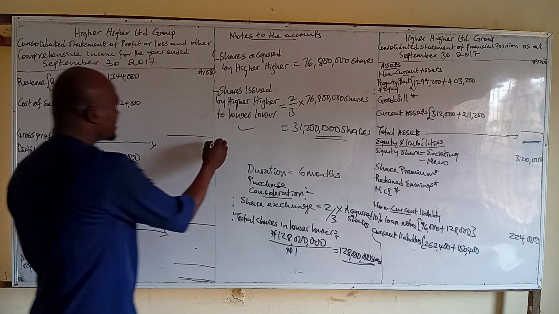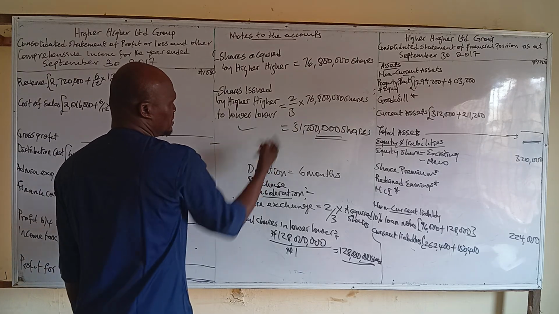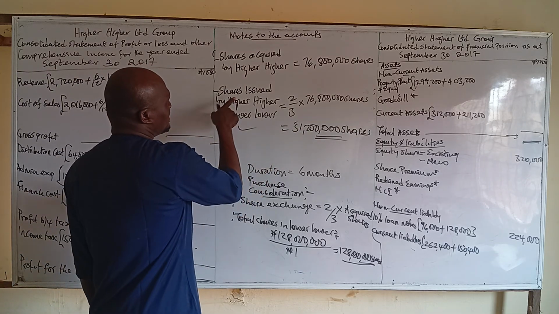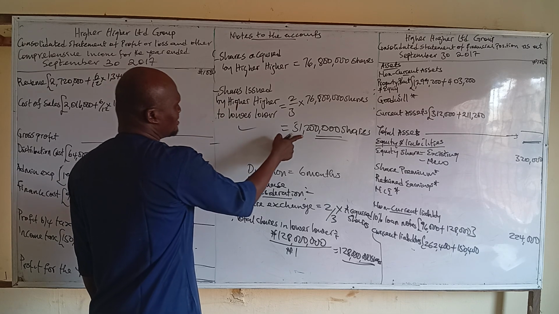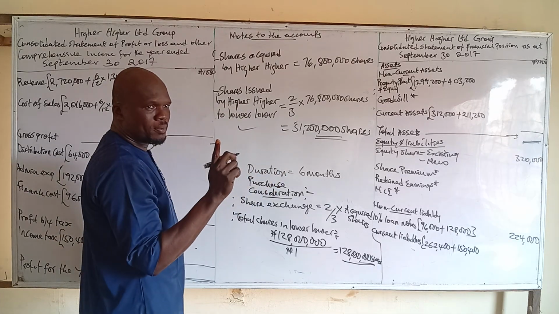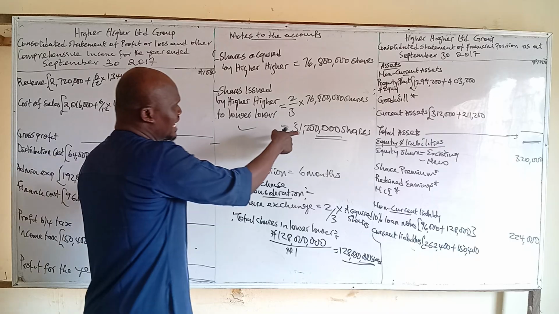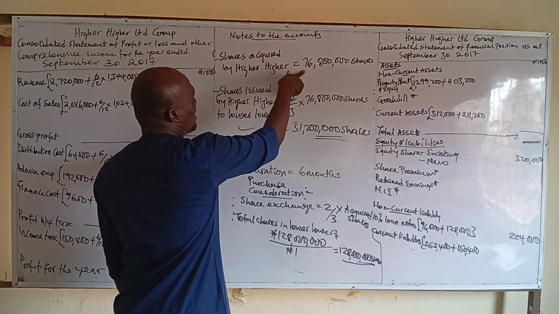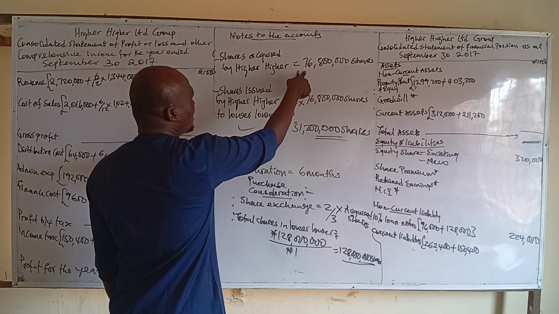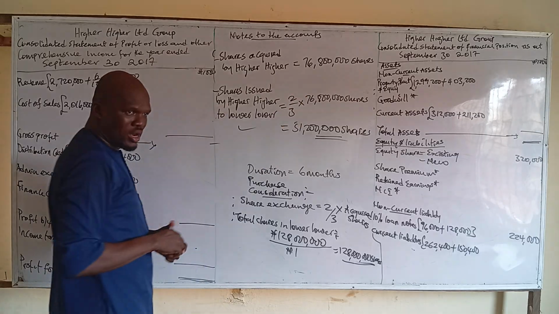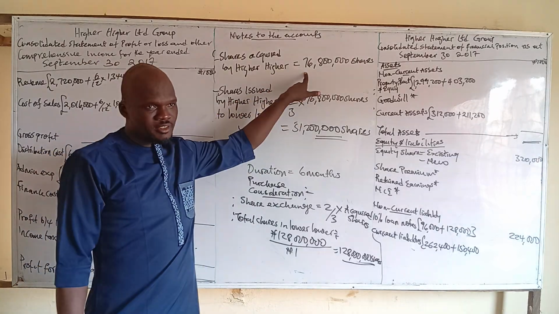Now let's go to the next line. Value. How do you know the value of this? Remember that ICAN is giving out these shares to lower. Abi? Okay. This is the exchange. ICAN received this, acquired this from lower. This is the acquired shares.